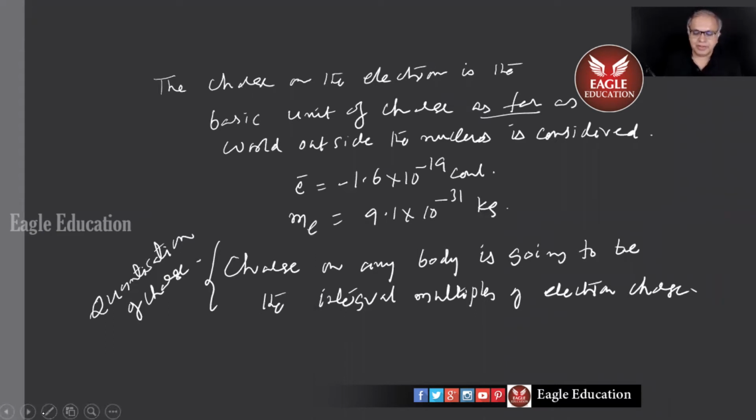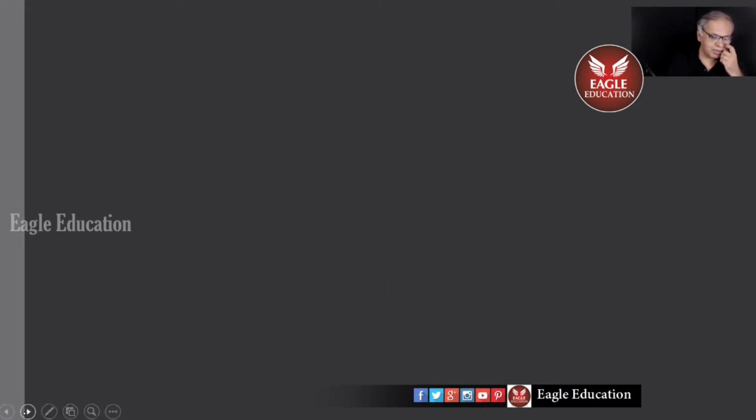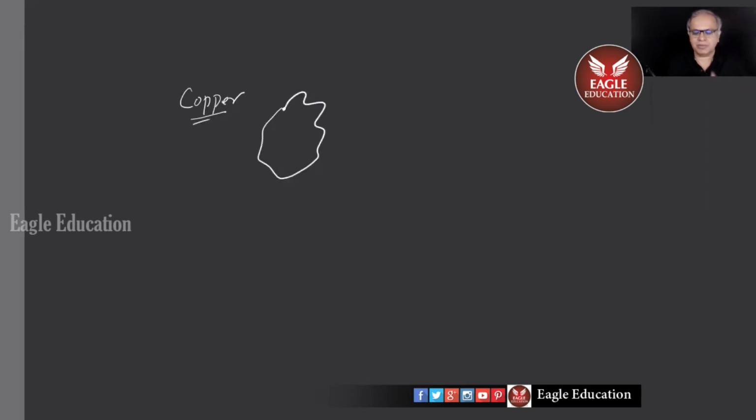All right. So here, charge on any body is going to be an integral multiple of the electron charge. Why? I'll tell you now. For that, we need to go into a little more detail. Take a lump of copper, a copper crystal. It has many atoms in it.